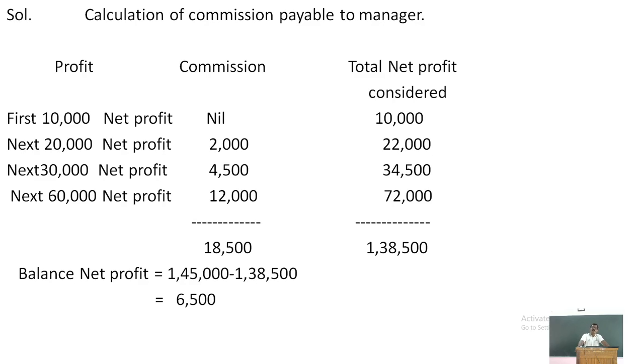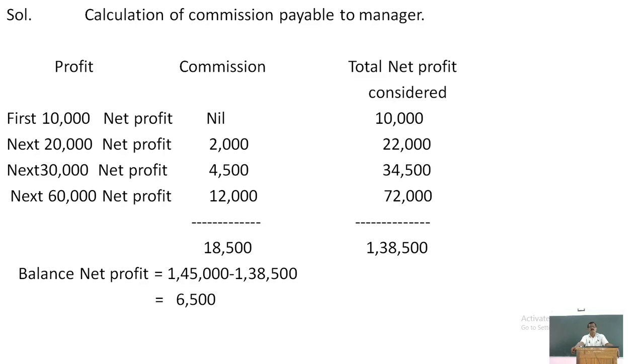And for the next 30,000 of the net profit, commission is 15%. 15% means the total commission is 4,500, but the net profit including commission is 34,500.